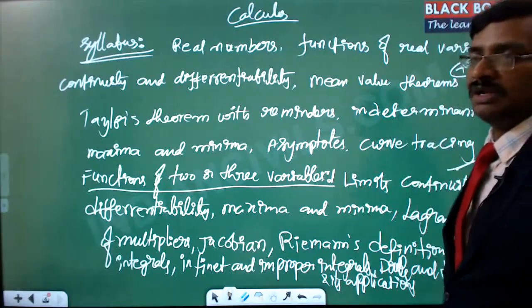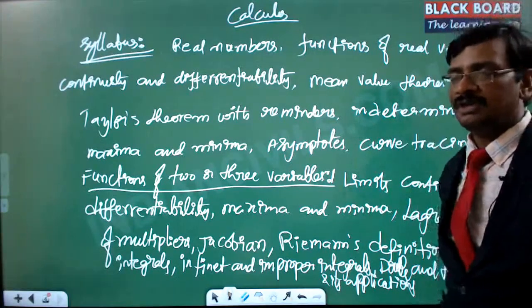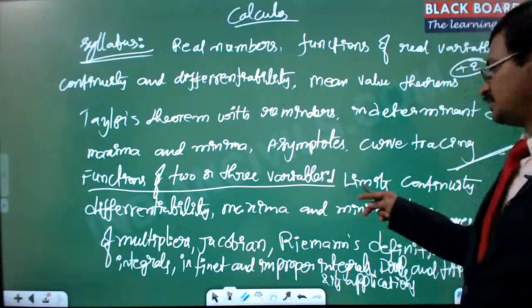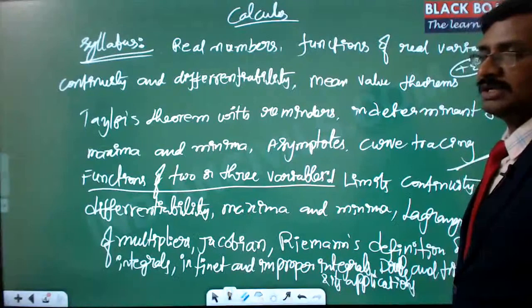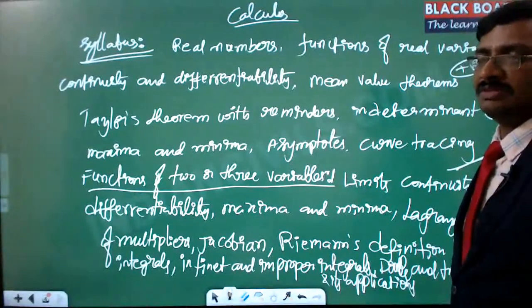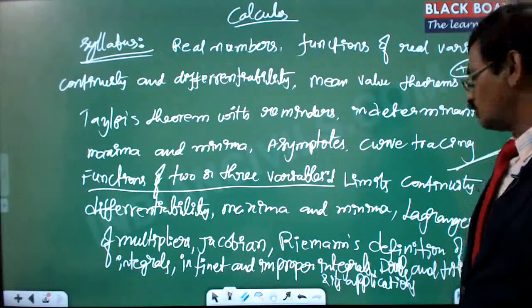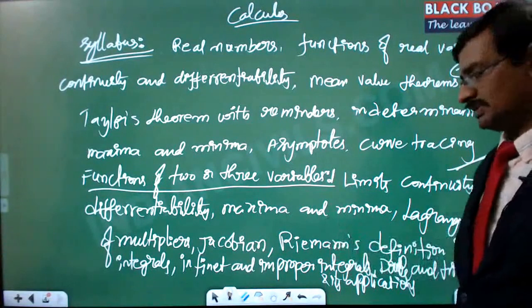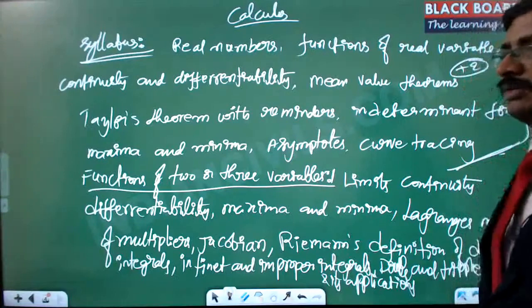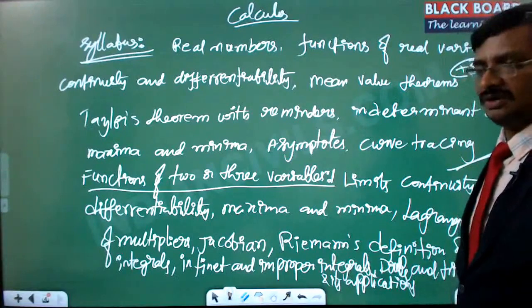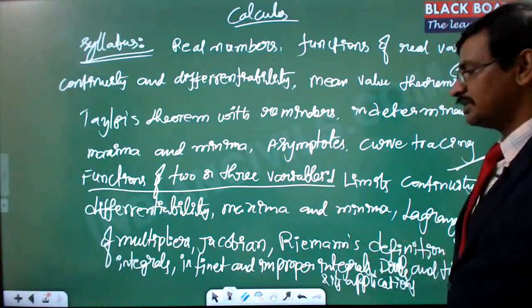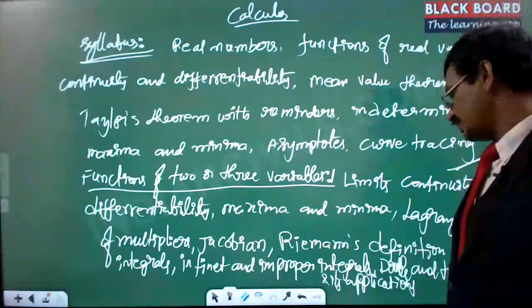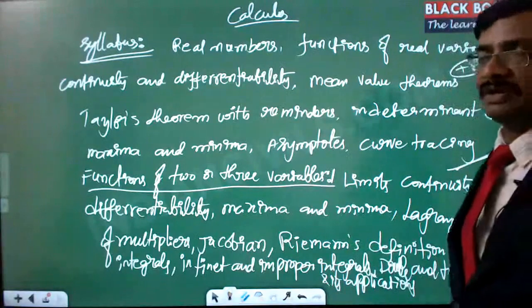So when there are more than one variable, we talk about partial differentiation, we go a bit deeper in that, and with multiple variables, how to find out the limits, continuity, differentiability, maxima and minima. For finding out the maxima and minima, there is a method called Lagrange's method of multipliers. All these things we'll be discussing as part of this. And there is something called Jacobian, which is the application of the differentiation, which I have already discussed, to find out the integral. And then Riemann's definition of definite integrals, infinite and improper integrals. This portion we will be covering as part of the real analysis.